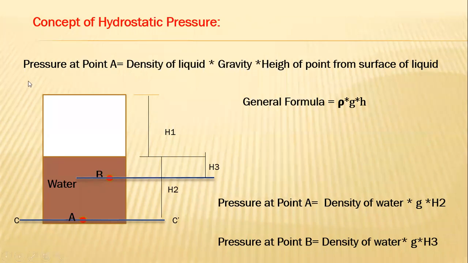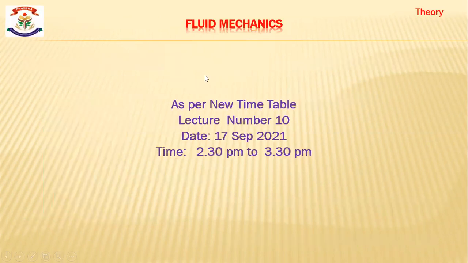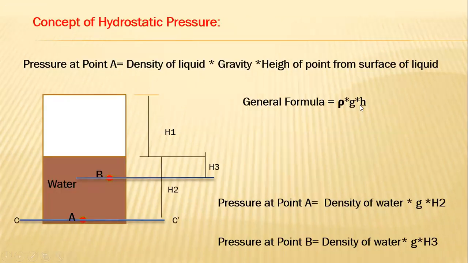So the general formula: density is represented by notation rho, acceleration due to gravity is represented by notation g, and height of point from surface of liquid is represented by notation h. So the general formula for hydrostatic pressure, P is equal to rho g h.